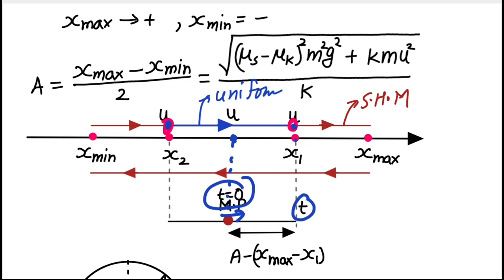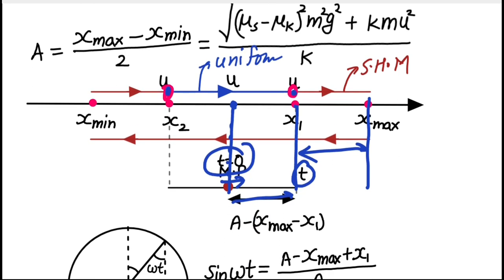And again, I'm not talking about the actual motion of the block, but what if the block was performing simple harmonic motion? Again, this distance can be said to be a minus this term. How can we say that? Because this midpoint to this extreme position distance is going to be equal to a, and this distance is nothing but the difference of the coordinates x max minus x1, right? So I'll just subtract this value from the amplitude and I'll get this value here.